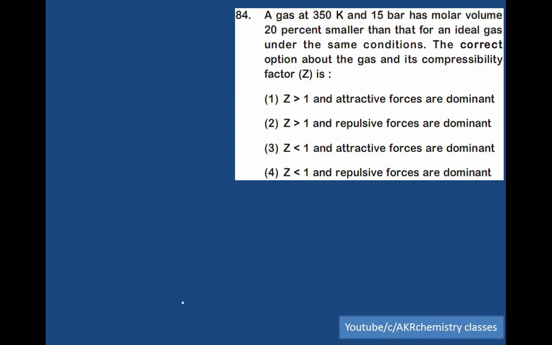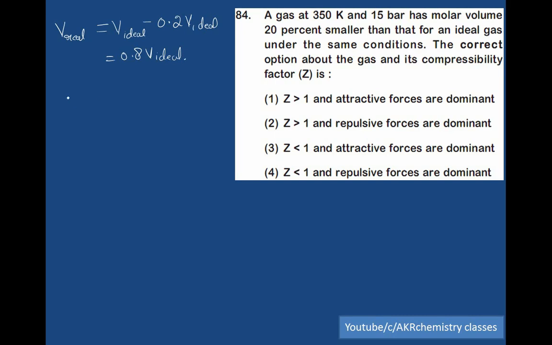A gas at 350 Kelvin and 15 bar has molar volume 20% smaller than that of an ideal gas under the same condition. So V real we need to find out is equal to volume of ideal gas minus reduced volume of ideal gas, which is 0.2 V ideal gas.